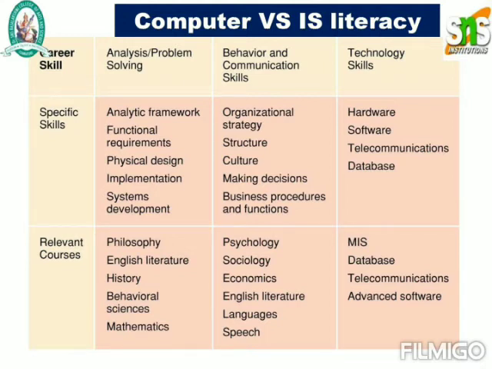And in the case of relevant courses, they'll concentrate on philosophy, English literature, history, behavioral science and mathematics. In the case of behavior and communication skill, they'll concentrate on psychology, sociology, economics, English literature, language, and speech. And in the case of technological skills, they'll concentrate on MIS, database, telecommunications, and advanced software.